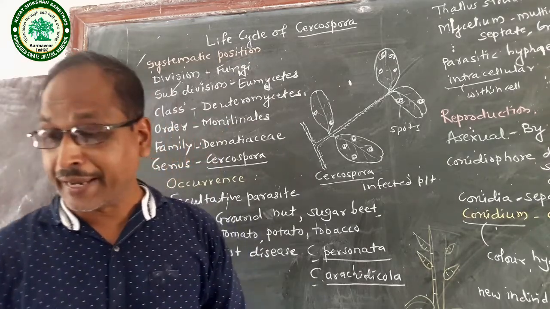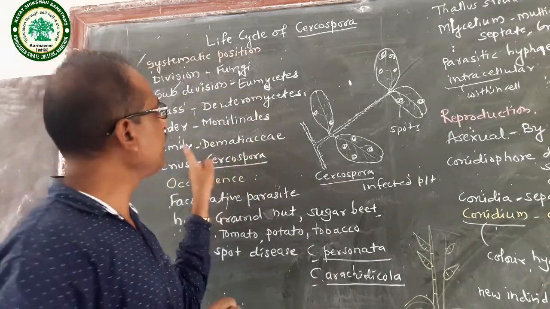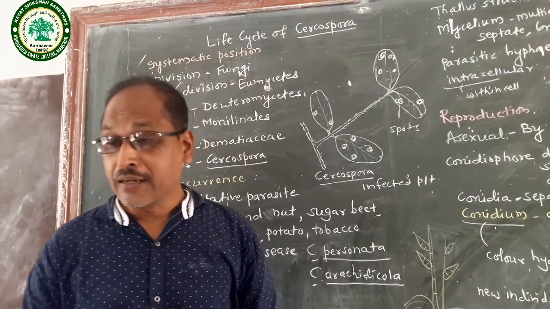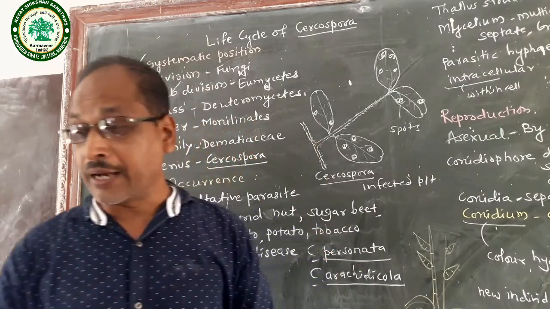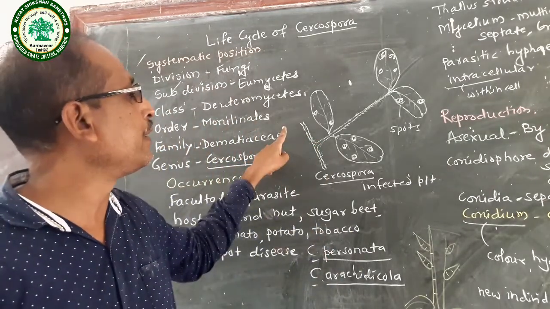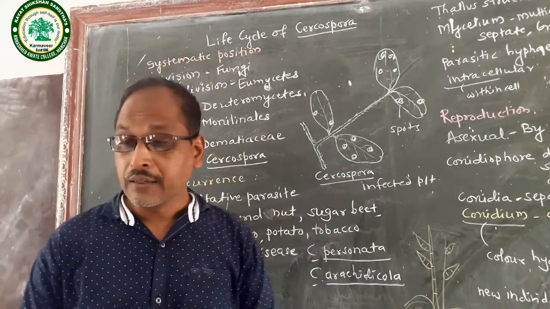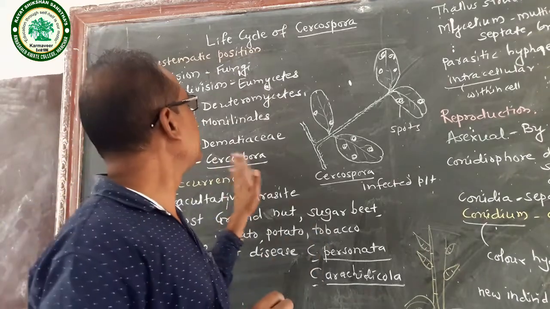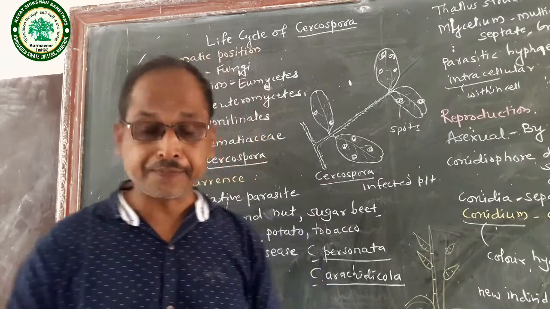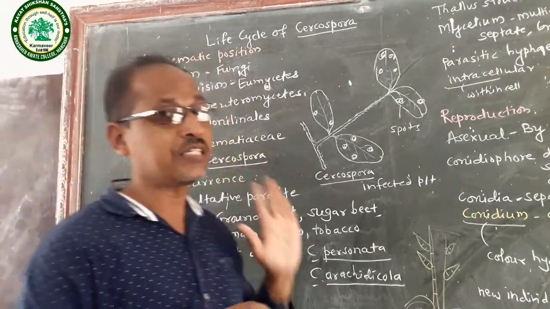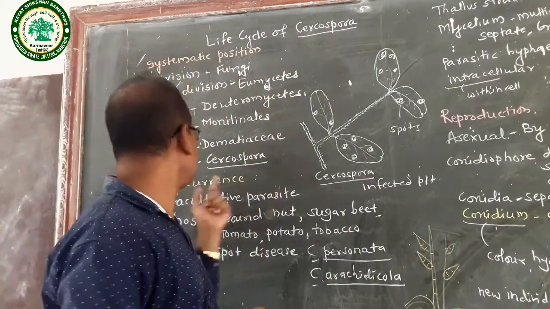Then order Moniliales. In order Moniliales, conidia are formed on the conidiophore. Then family Dematiaceae. In family Dematiaceae, the plant body is made of mycelium, and the mycelium is generally black to brown in color. And genus Cercospora. In genus Cercospora, asexual reproduction takes place by conidia. This is the classification or systematic position of Cercospora. The next point is occurrence.